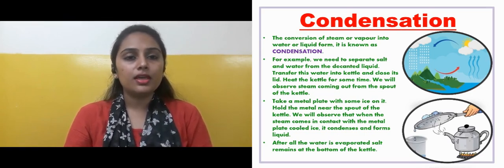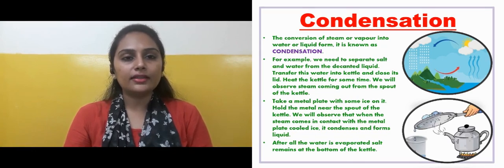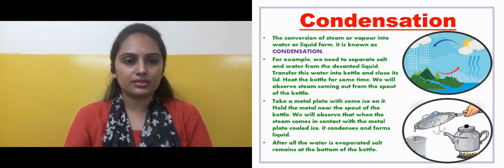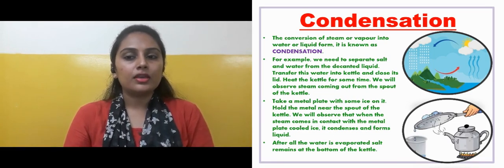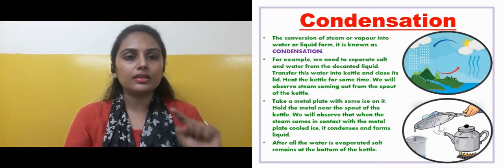For example, we need to separate salt and water from the decanted liquid. There is a decanted liquid, and it's a mixture of salt and water. Now we need to separate them. What do we need to do? Transfer this water into a kettle and close its lid. Don't forget to close the lid, so it is covered up. Heat the kettle for some time. We will observe steam coming out from the spout of the kettle.